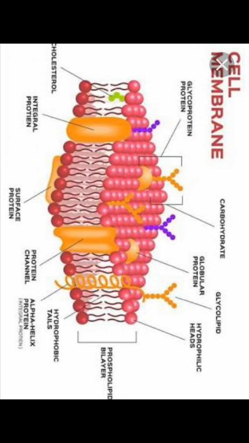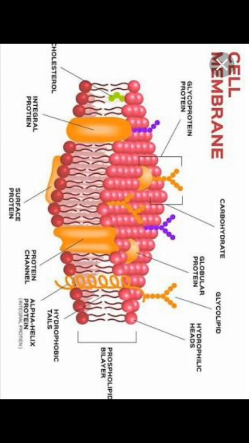These studies showed that the cell membrane is composed of lipids that are arranged in a bilayer. You can see the lipid bilayer in the diagram on the screen. One layer of lipids is present on the surface, and one more layer of lipids is present at the bottom. So there are two layers, up and down, hence it is called a lipid bilayer. Understand? Now one more important point. The lipids are arranged within the membrane with the polar heads towards the outer sides and the hydrophobic tails towards the inner part.